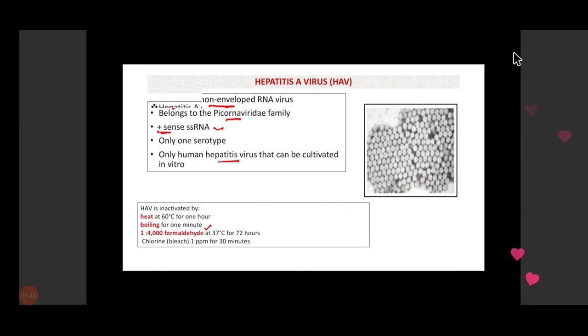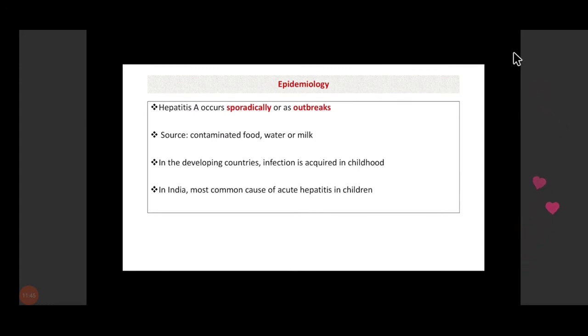So if we see the epidemiology, hepatitis A can occur as a sporadic case or as an outbreak. Whenever there is an outbreak, it is basically a single source outbreak, when a single source of food, drinking water or milk is contaminated with the virus through fecal contamination. Single source outbreaks are generally common.